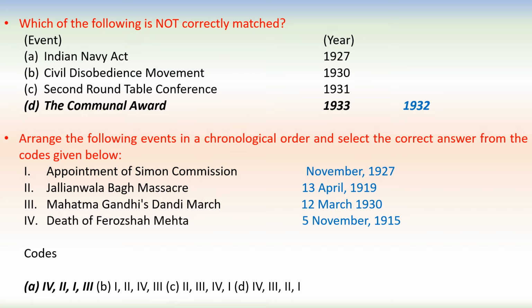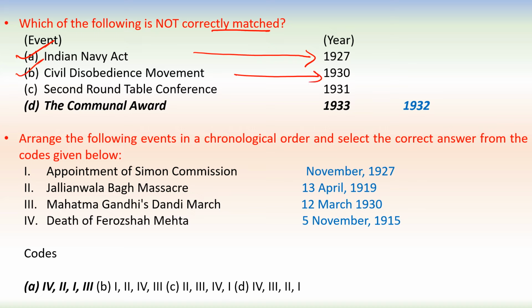Next question. Which of the following is not correctly matched? Events and their years. Indian Navy Act came in 1927. That is correct. Civil Disobedience Movement 1930. That is also correct.